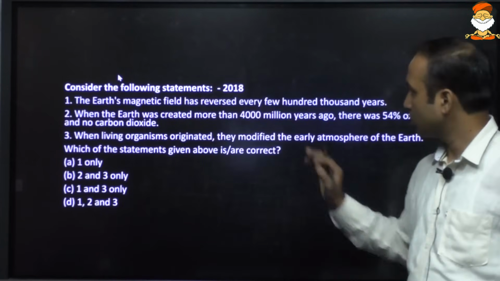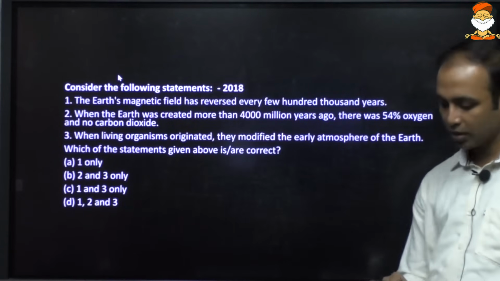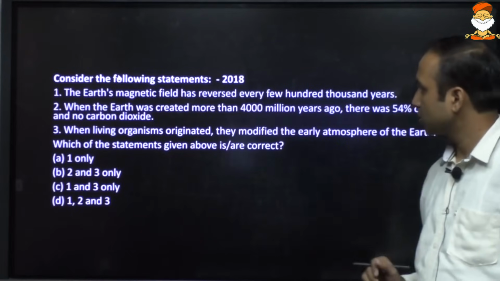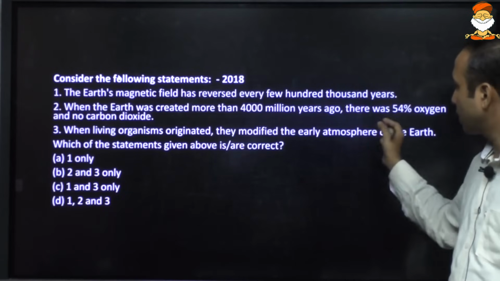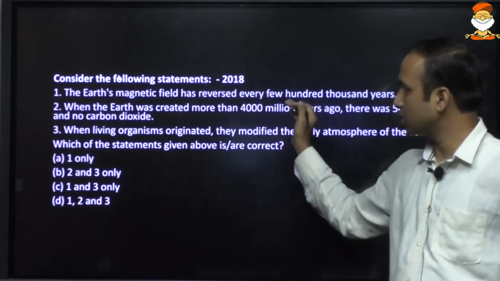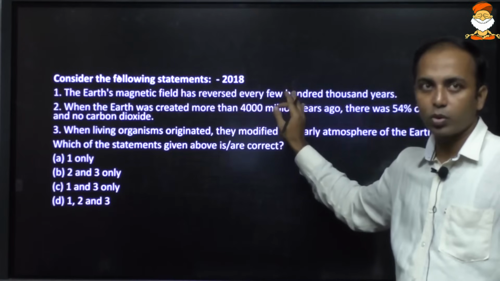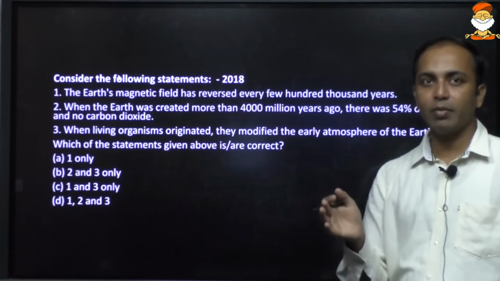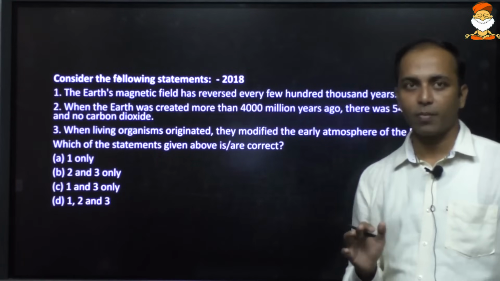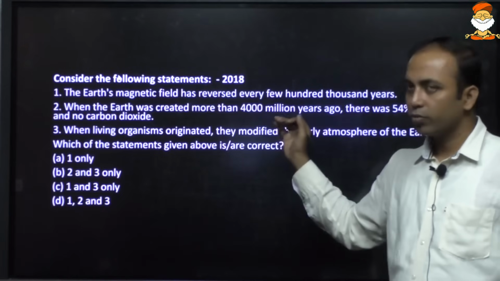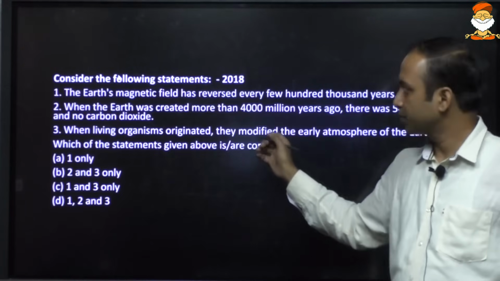Now in 2018, UPSC had asked a question here. The question is, the Earth's magnetic field has reversed every few 100,000 years. So we are going to do this magnetic field, but for timing, let us assume that we don't know this statement. When you don't know any statement, it may be either right or it may be wrong. So looking at the other statements.